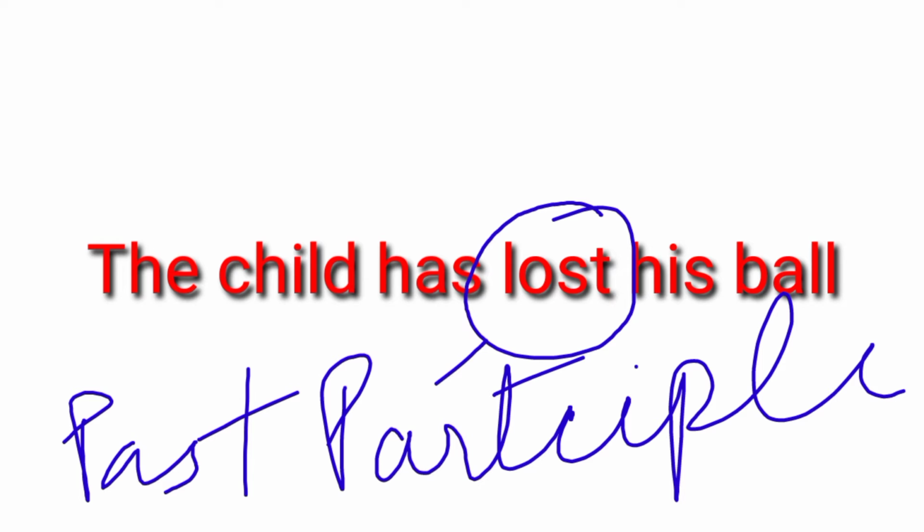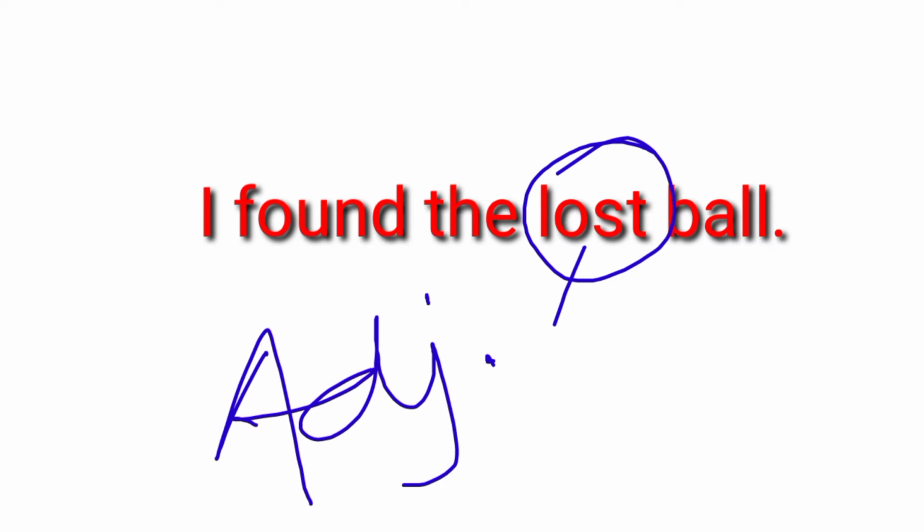The child has lost his ball. Here the word lost is a past participle, but when we change the expression, like I found the lost ball, here the word lost is describing the ball. Here it is working as an adjective.